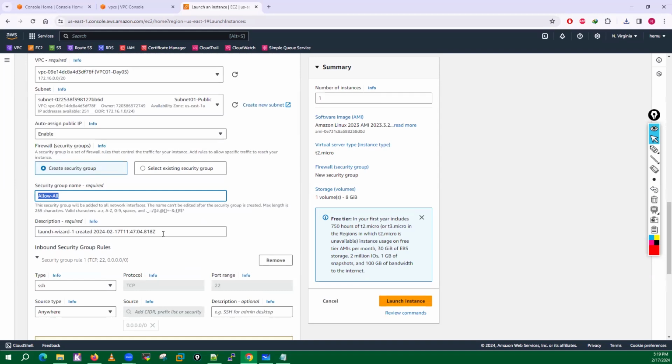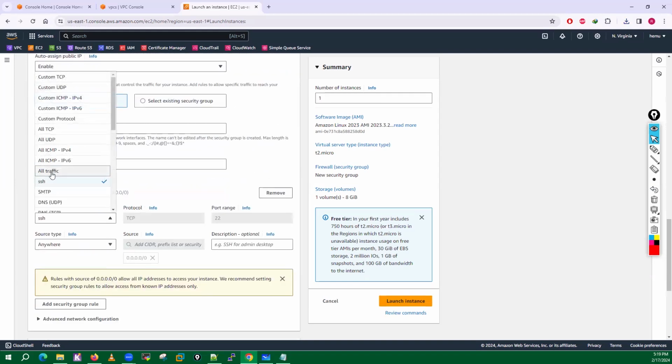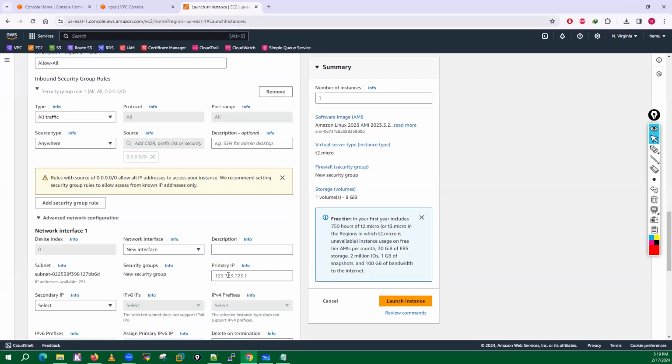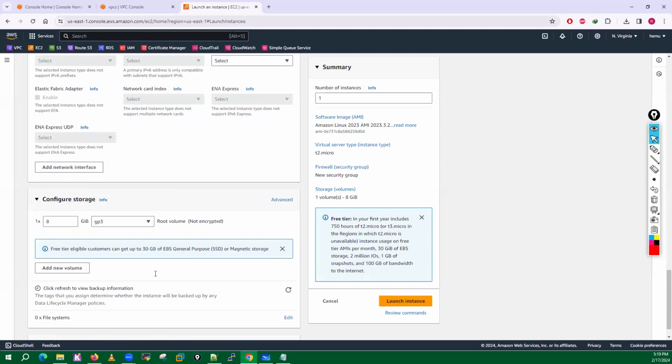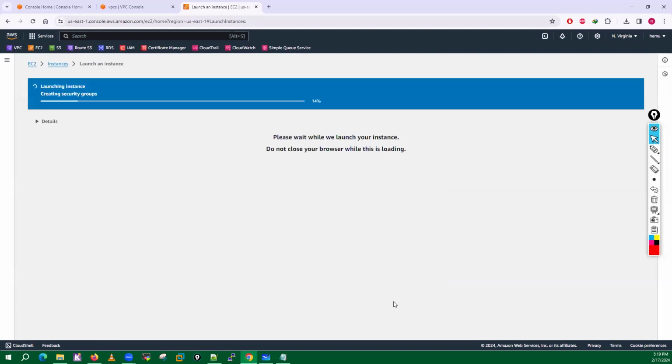I want to allow all the traffic, so instead of SSH, I'll select all traffic. In the network configuration, I want the private IP address on this machine to be 172.16.1.100. All these settings leave default. Go and launch the instance.